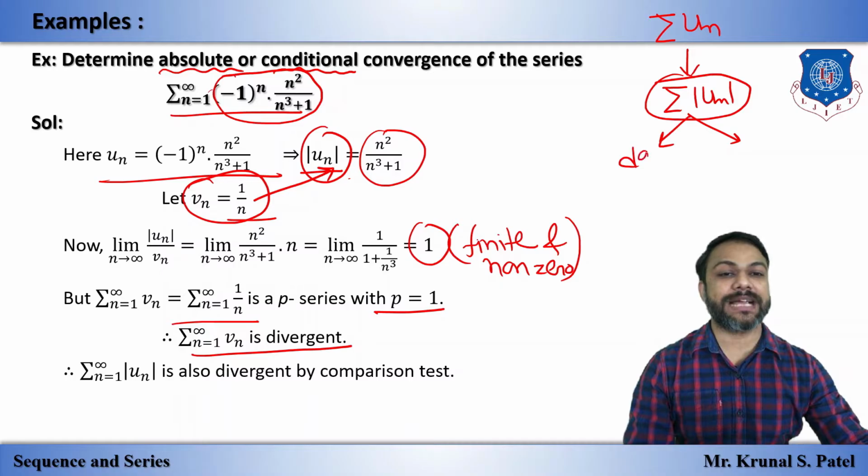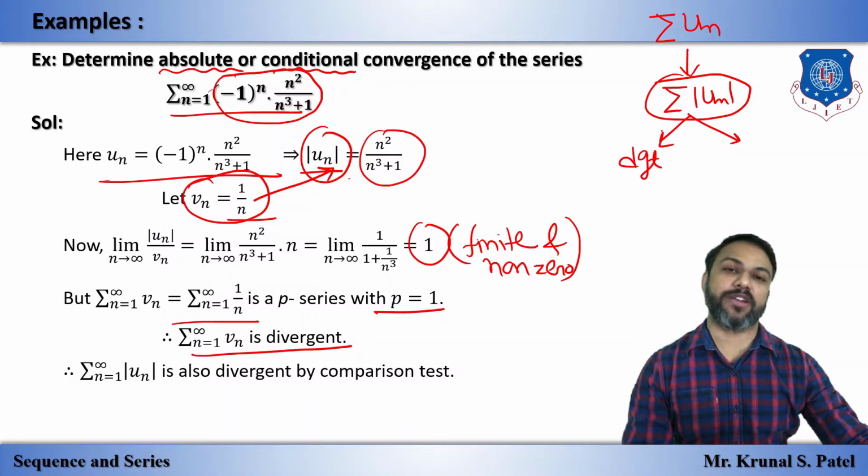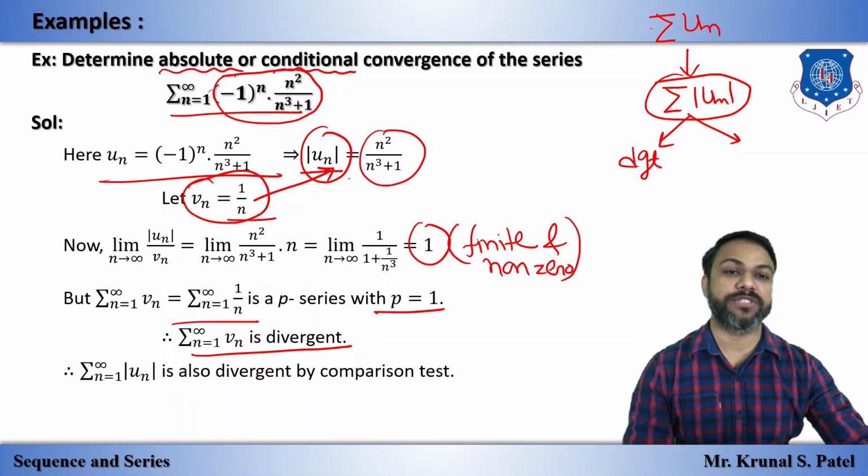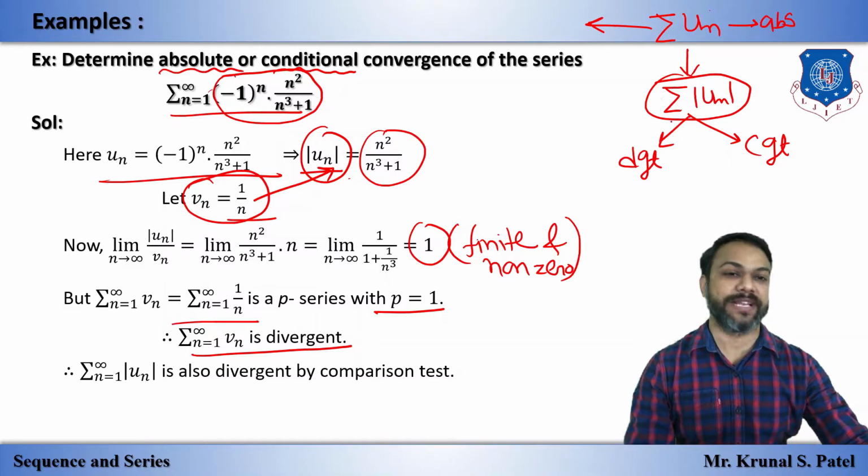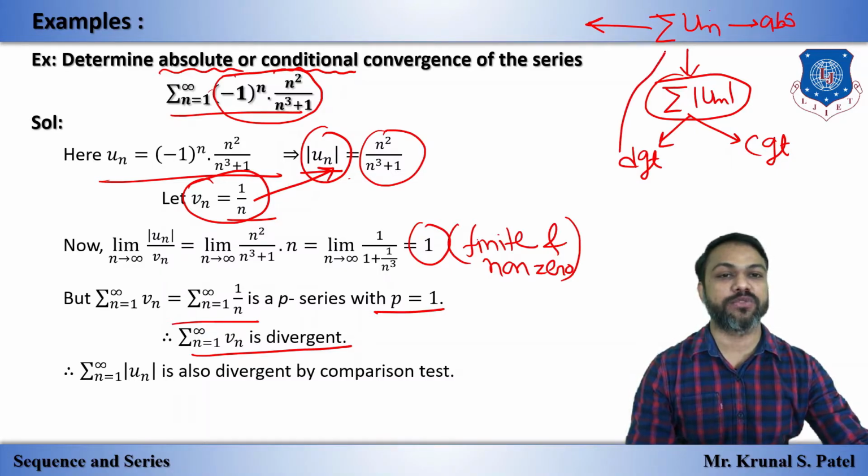If it is divergent, then we cannot say anything about the given series. We have to check the given series. If it is convergent, then the given series is absolutely convergent. That's finished. But if it is divergent, we have to check the original series.